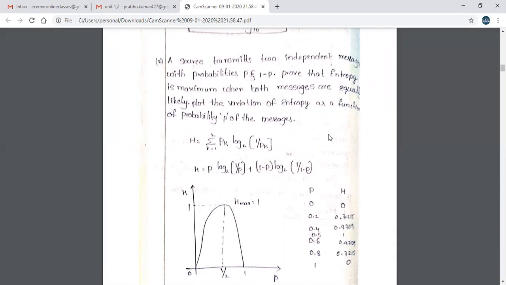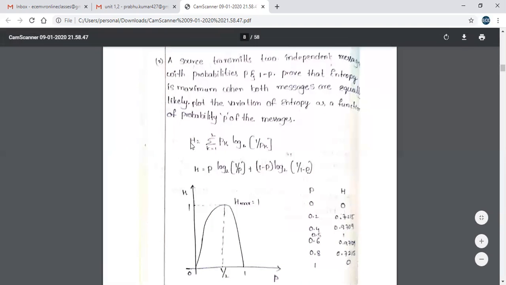So then entropy is equal to, here we have two messages, that is k is equal to 1 to 2. I can write H is equal to summation of k is equal to 1 to 2, Pk log 2 1 by Pk. We have to expand it. So first one, p log 2 1 by p plus 1 minus p into log 2 1 by 1 minus p. So this is the first message here, and this is your second message.